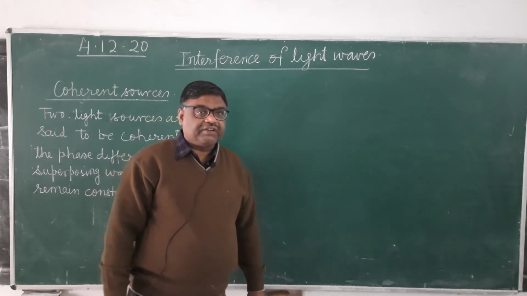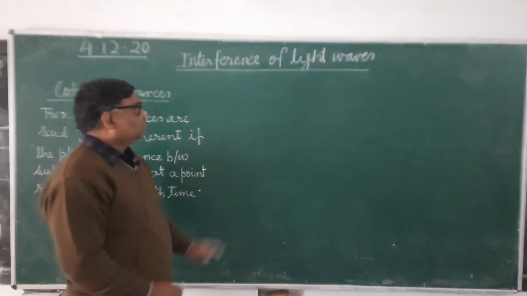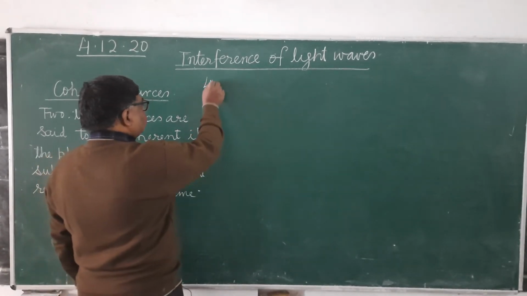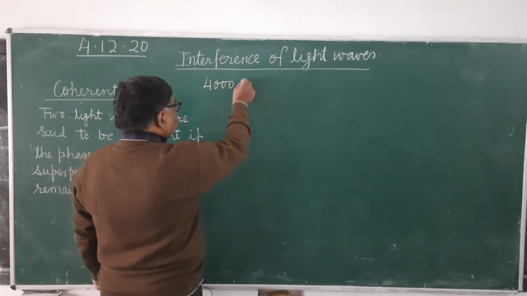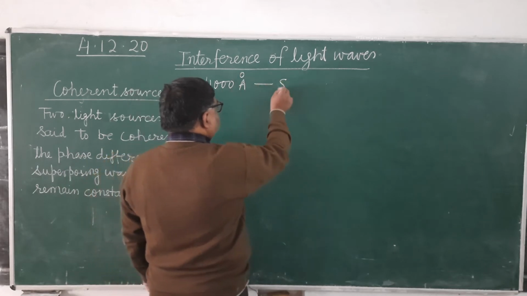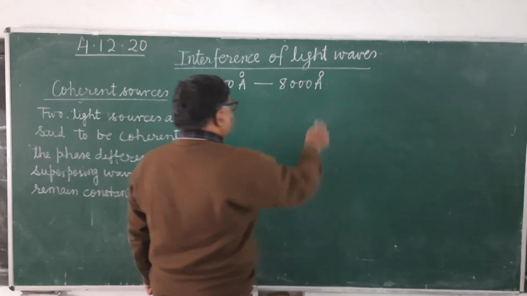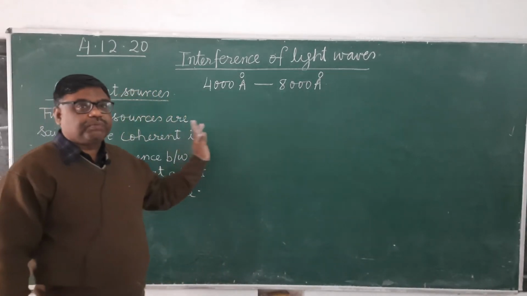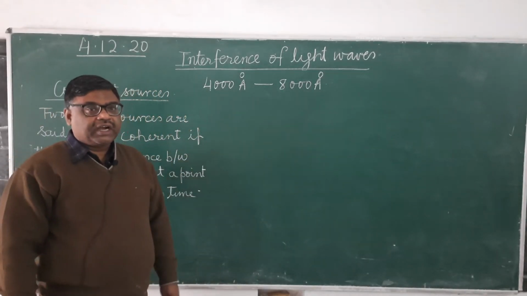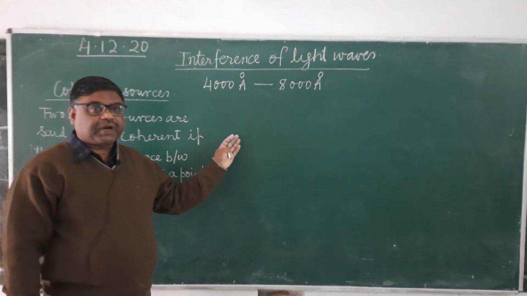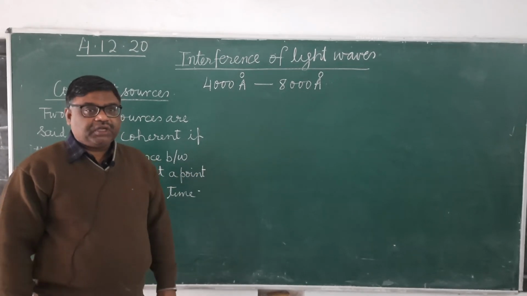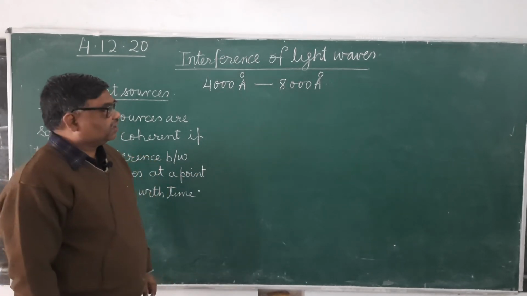And if these light waves have a wavelength from 4000 angstrom to 8000 angstrom, that means if these are visible light, then what will you find? You will find that there will be unequal brightness throughout. At some points there will be greater brightness, at some points there will be lesser brightness.